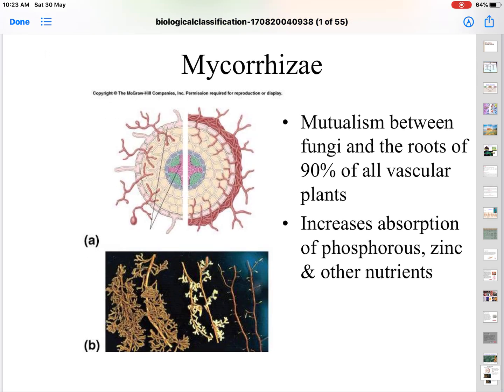And then mycorrhiza. Just like we talked about lichens, mycorrhiza also is a symbiotic relationship. Here, the symbiotic relationship is between fungi and the roots of higher plants. As in lichens, similarly in mycorrhiza, fungi having antibiotic chemicals will protect the roots of higher plants as well as the higher plant. So fungi gives protection. What about the roots? Roots give a lot of absorbed water and minerals to fungi. So there is a symbiotic relationship. This increases absorption of phosphorus, zinc and other nutrients.